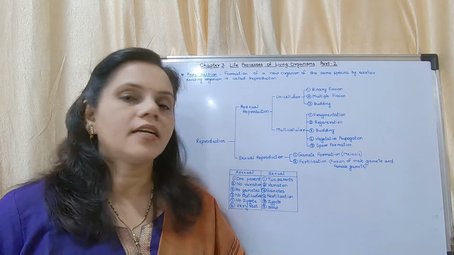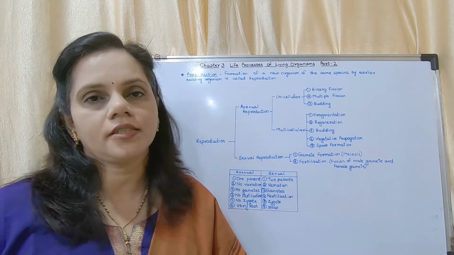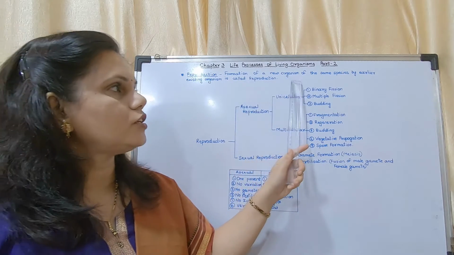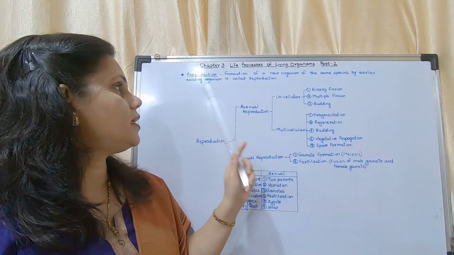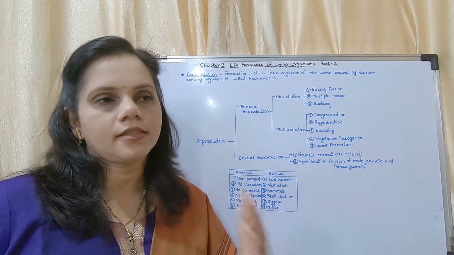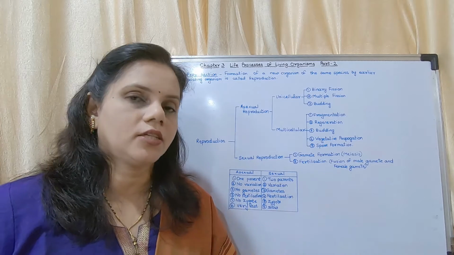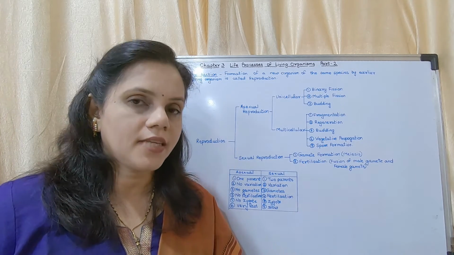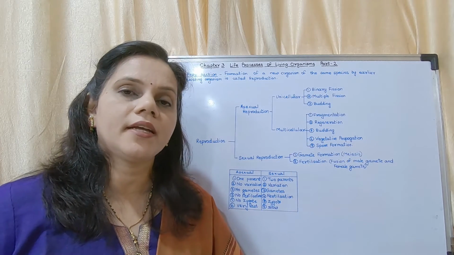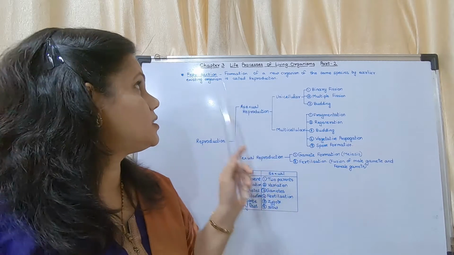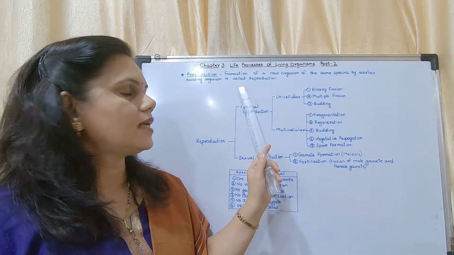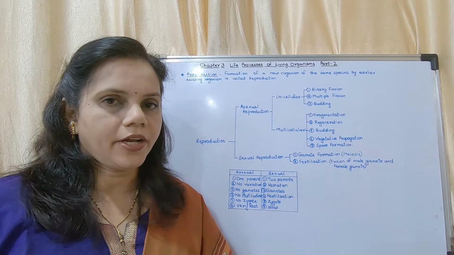Now we will start with the chapter, the first topic, the first definition: reproduction. What is reproduction? The formation of a new organism of the same species by an earlier existing organism is called reproduction. There is one organism, and from that organism another organism is produced, but it is of the same species. That term, the same species, should be there in your definition.